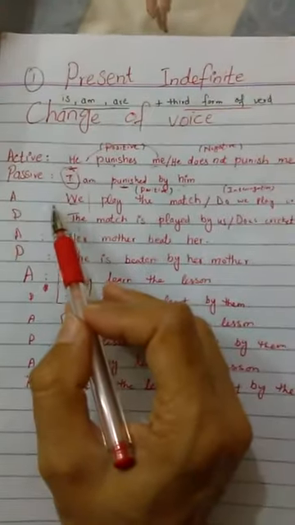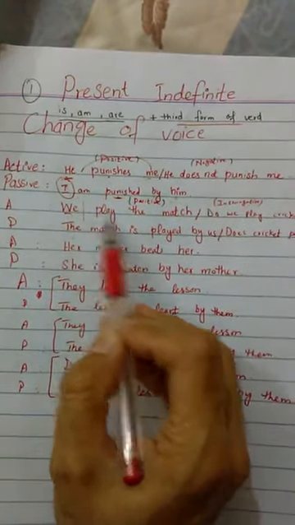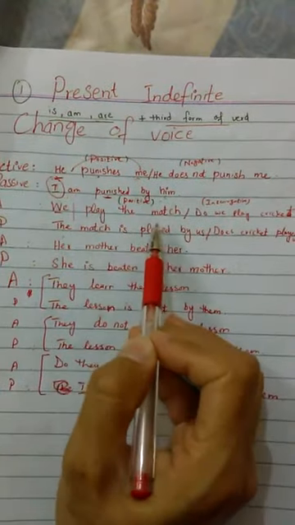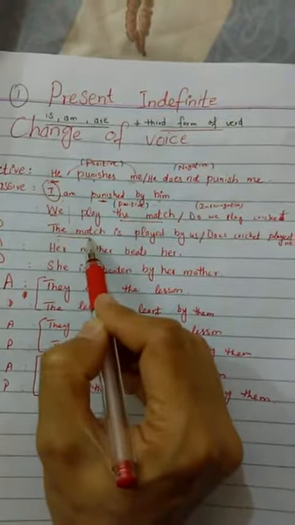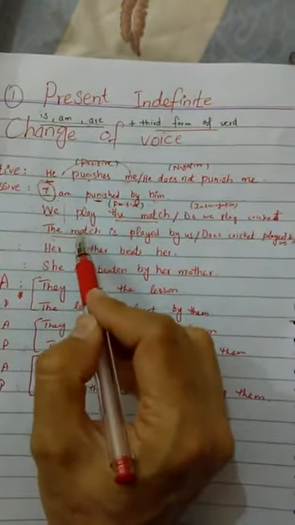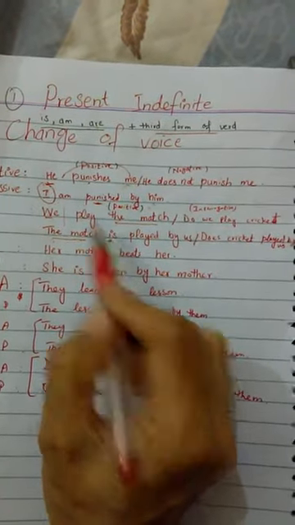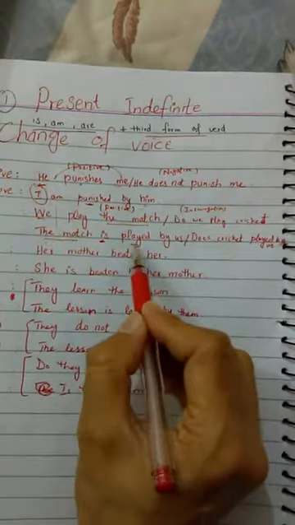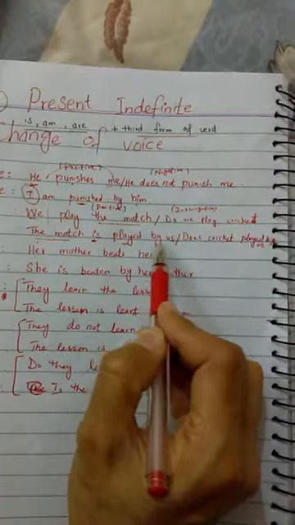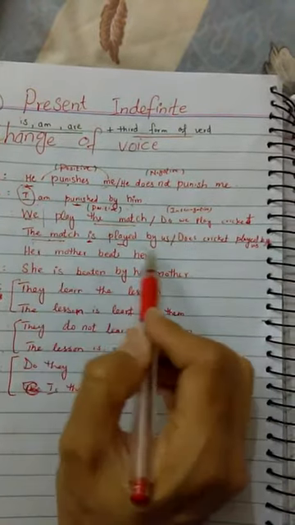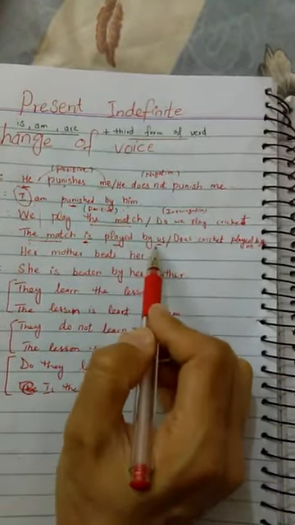Okay, we are discussing present indefinite. If we read this sentence, we play the match. The match will become the subject. The match is a singular noun, they are not matches, and we have to use is as the helping verb. The helping verb and the third form of verb are going to be used. The match is played by, we will be changed into us when it becomes object. The match is played by us.